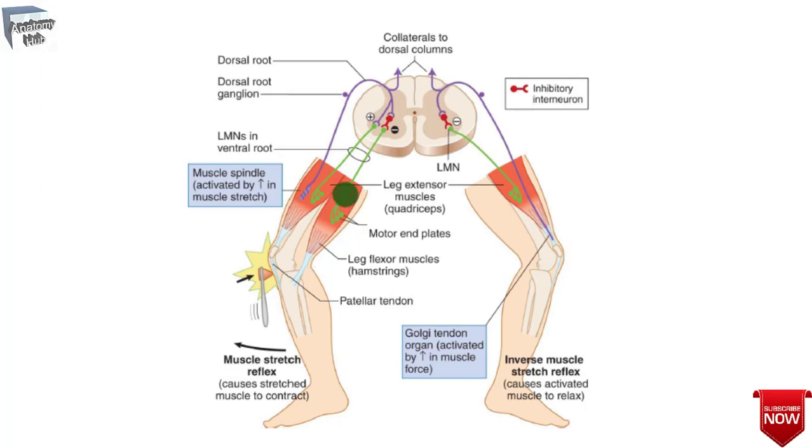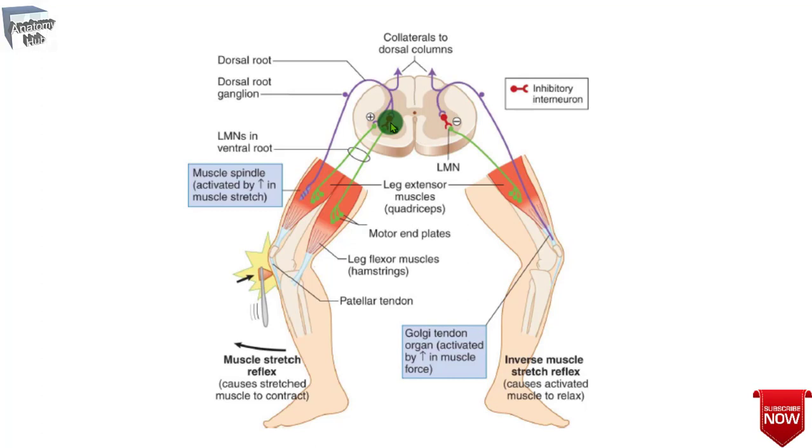Both ends of the muscle spindle are connected in parallel with the extrafusal fibers. So these receptors monitor the length and rate of change in length of the extrafusal fibers. Muscles involved with fine movement contain a greater density of spindles than those used in coarse movement.